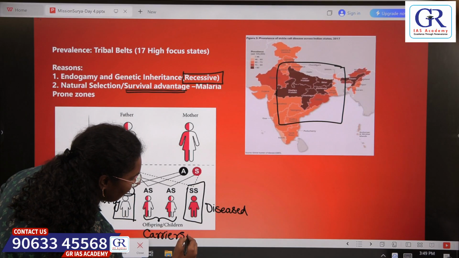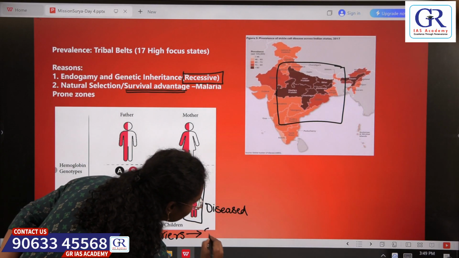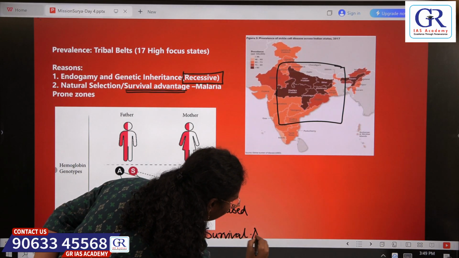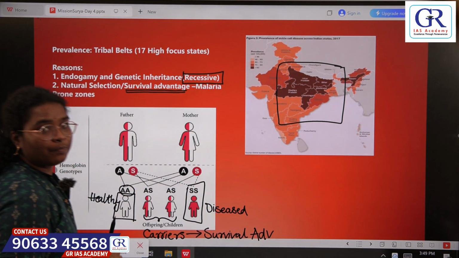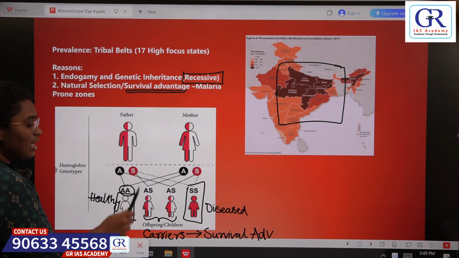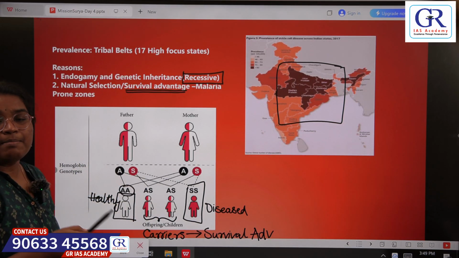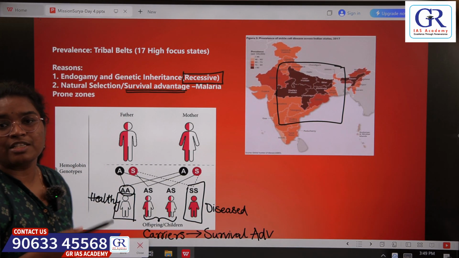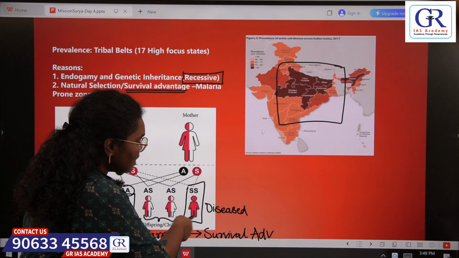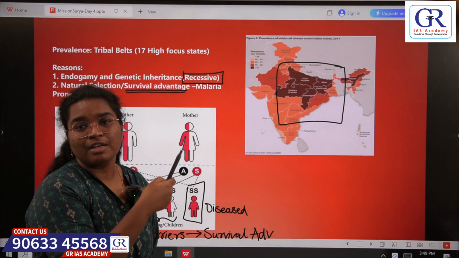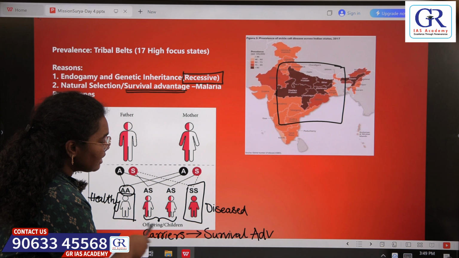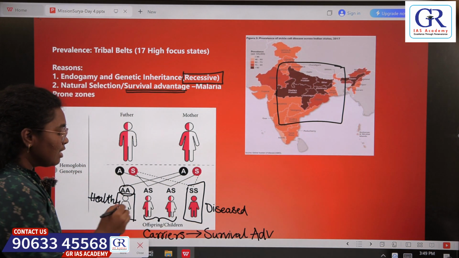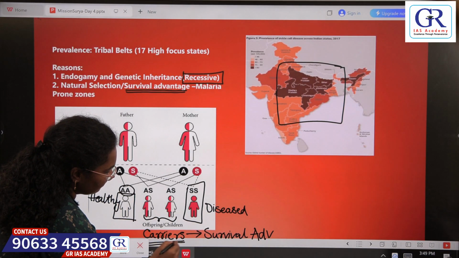That means these carriers have shown survival advantage against malaria. So natural selection has favored these carriers in the malaria prone conditions. These healthy individuals might have died because of malaria. These diseased ones would have died because of sickle cell disorders. But these carriers survived in the malarial conditions. So because of this, the population of these carriers has increased.